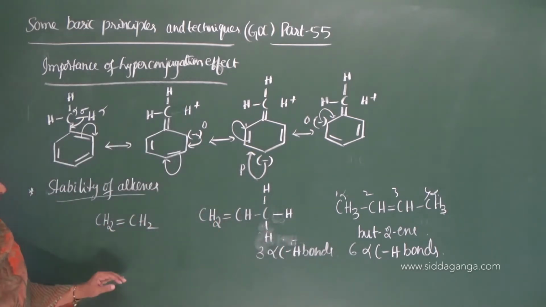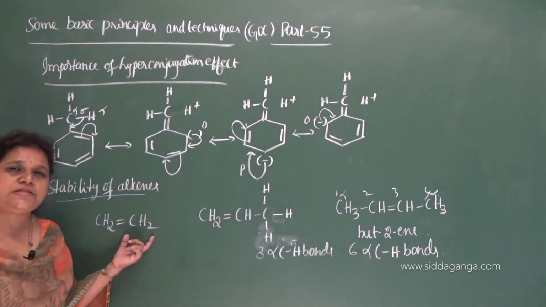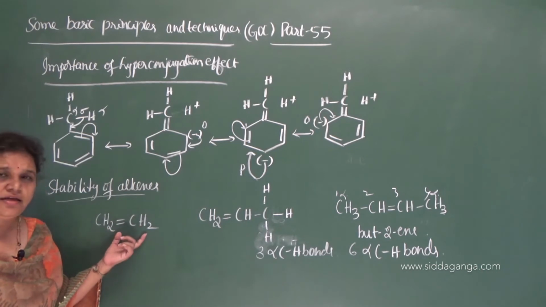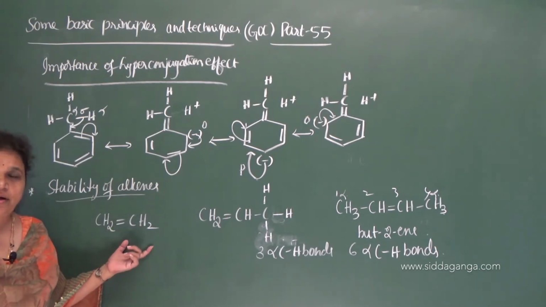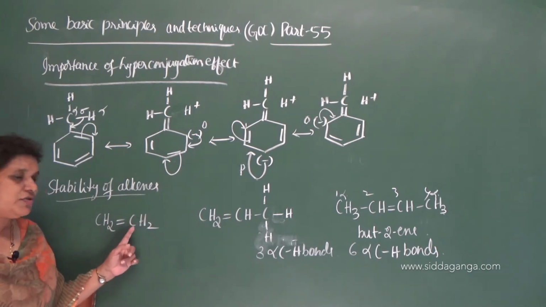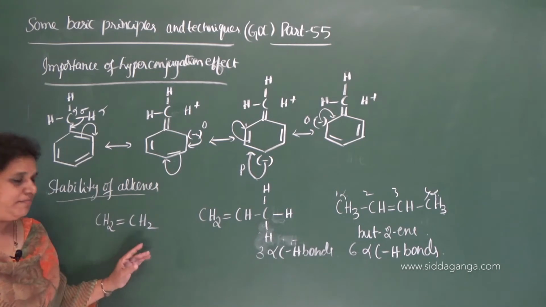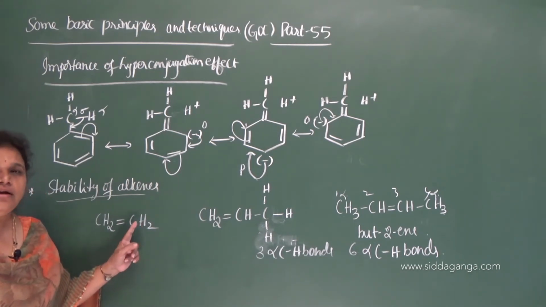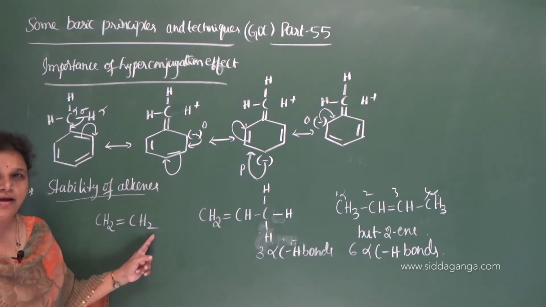So in that way you can say this is not a substituted alkene. It is ethene, it is not substituted. Not substituted means all the hydrogen atoms attached to the double bonded carbon remain as they are here, because they are not substituted by an alkyl group.